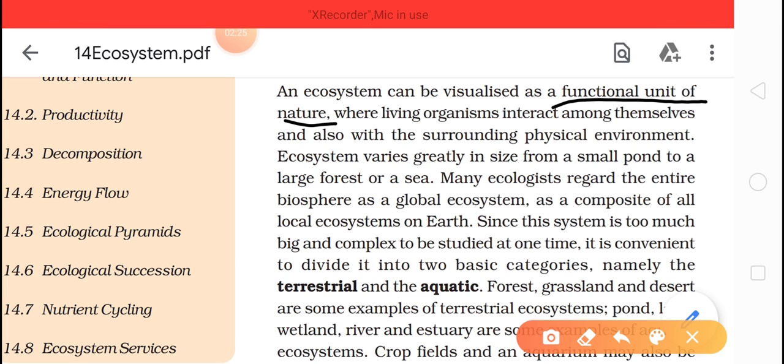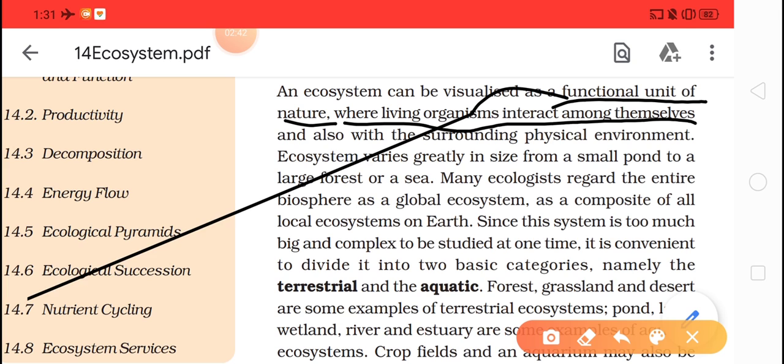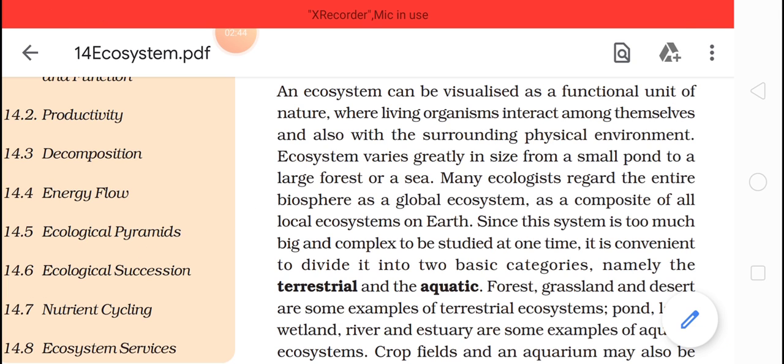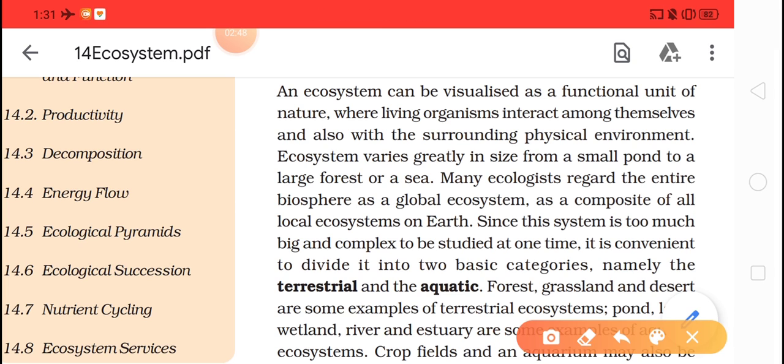Here living organisms interact among themselves. All the living organisms, plants, animals, microbes, insects, birds, whatever organisms you see, there is an interaction between them. They interact with each other and also with the surrounding physical environment.